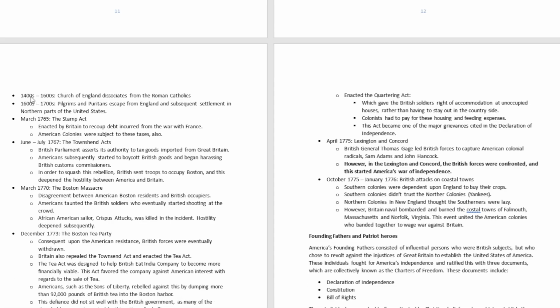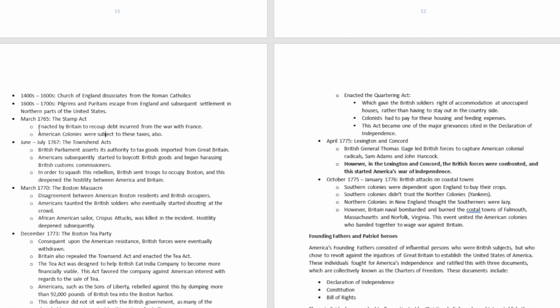You are going to see 1400s to 1600s, Church of England dissociates from the Roman Catholics. And between the 1600s and 1700s, the Pilgrims and the Puritans escaped from England and subsequently settled in the northern parts of the United States. Can you commit these two points to memory? Because this is history, you'll have to memorize a bunch of things. Just try to remember everything in bullet point fashion.